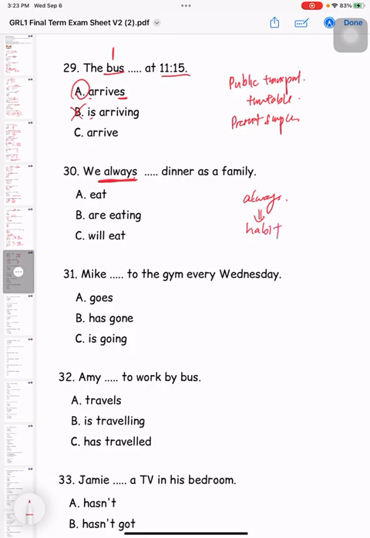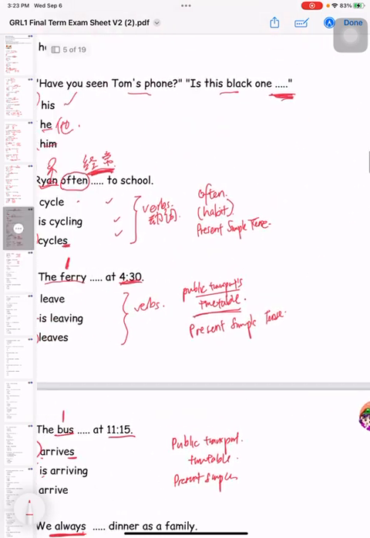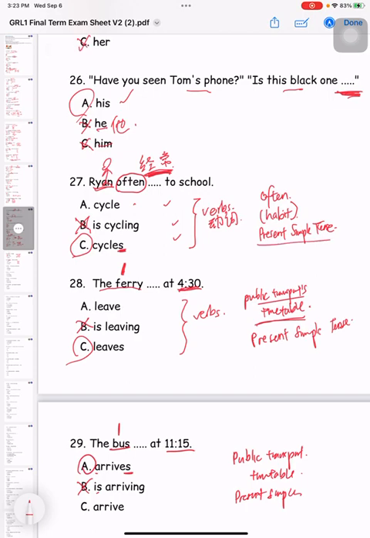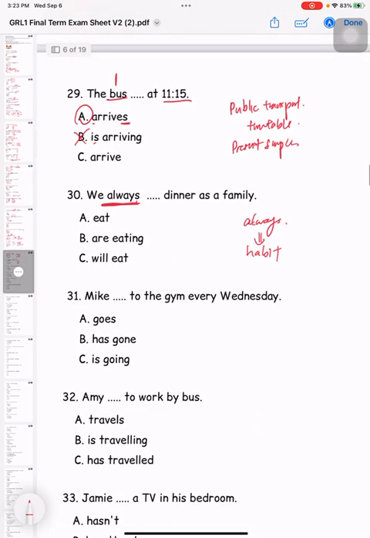Remember, habit, which one should we use? It's the same thing as question 27. We gotta use present simple tense, right? So that means we have to use present simple tense as well. So which one is present simple tense? Eating is present continuous. Will eat is future simple. So the only answer is A.